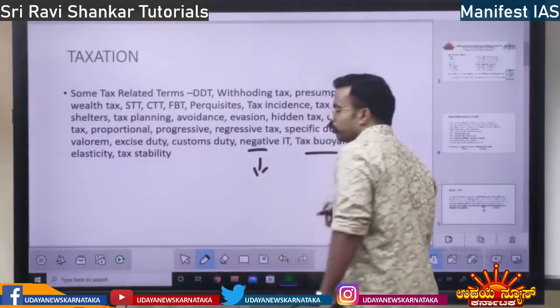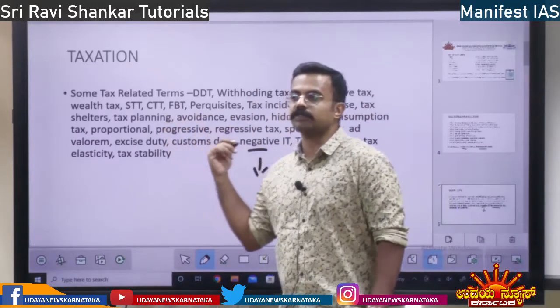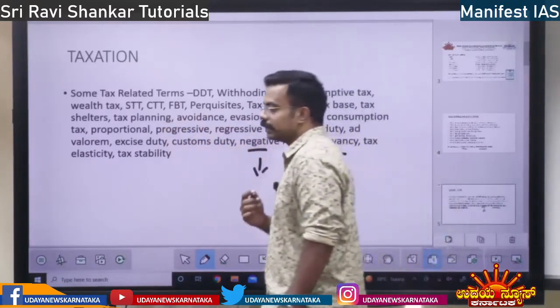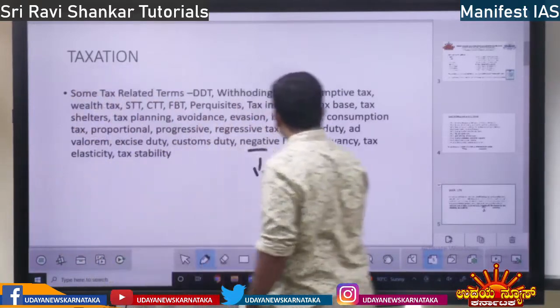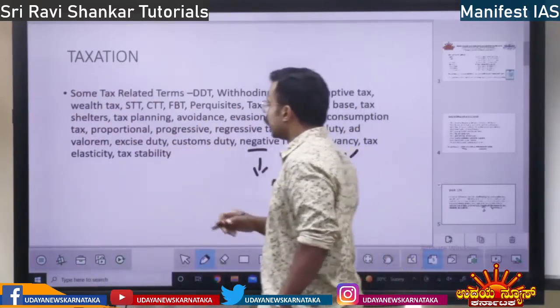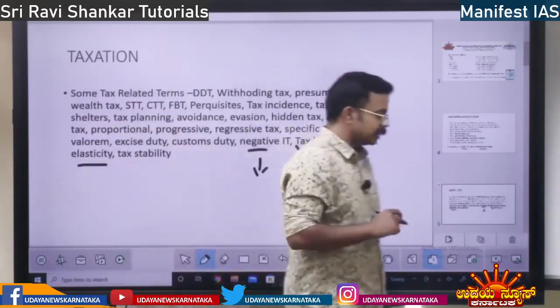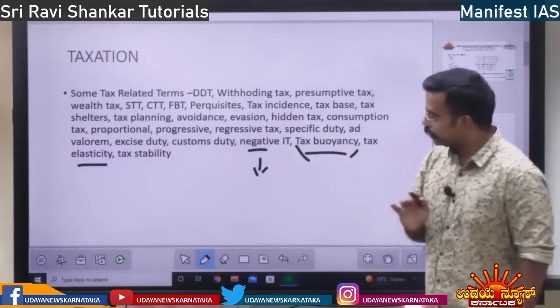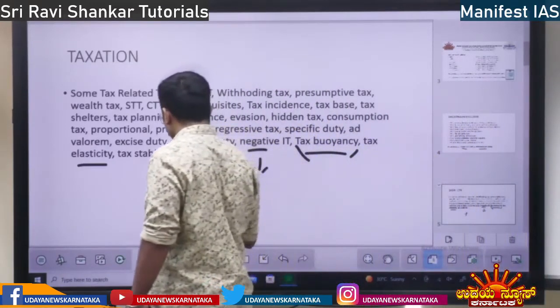Next, tax buoyancy, I have already told. With growth, the tax base increases, that is tax buoyancy. As the growth of the economy increases, tax increases. Tax base increases, that is tax buoyancy. Next, tax elasticity. Tax elasticity means tax is elastic. Tax is variable.